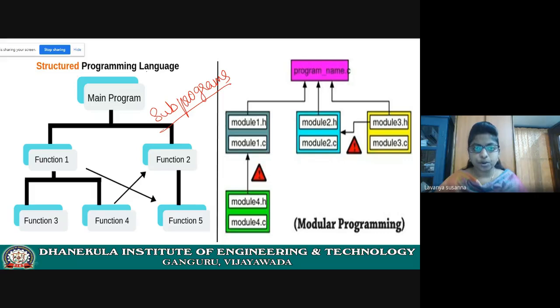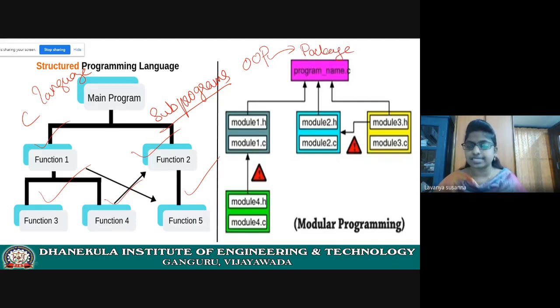In structured programming, modularity is nothing but subprograms, these functions, like in C language. Now coming to object-oriented programming, here a module represents some package, which contains classes and objects. If you want to use these modules, you need to import it or you can include it.